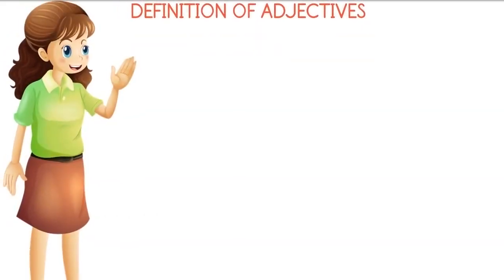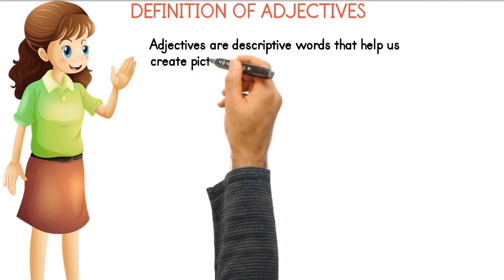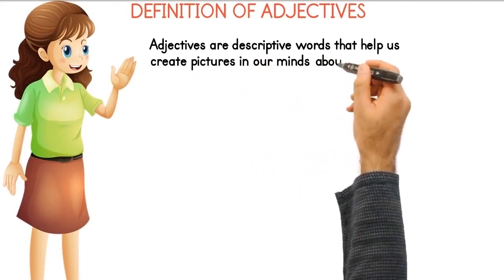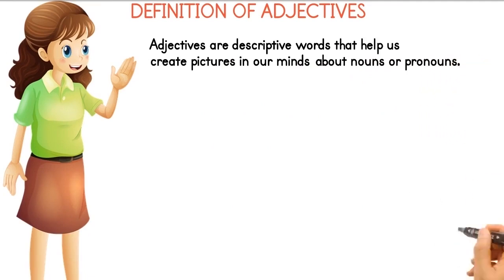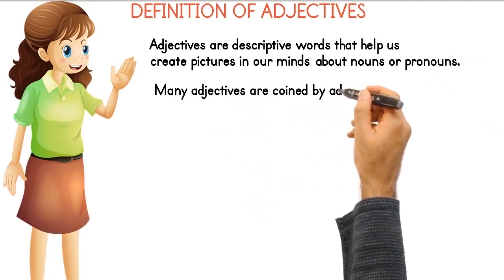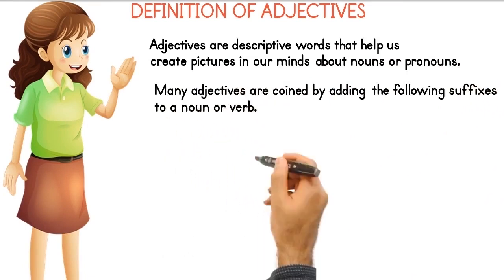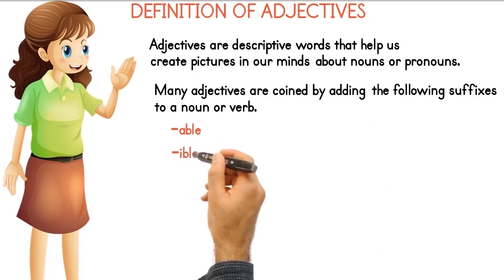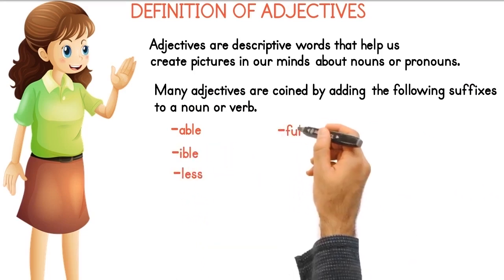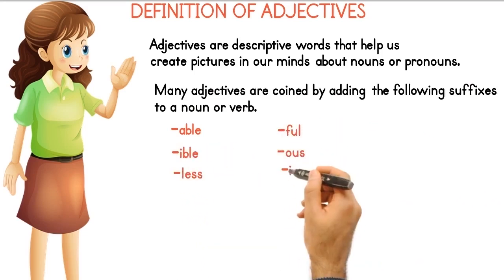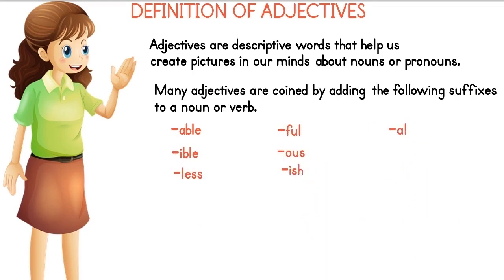Definition of adjectives. Adjectives are descriptive words that help us create pictures, in our minds, about nouns or pronouns. Many adjectives are coined by adding the following suffixes to a noun or verb: able, less, full, ish, al, ed, and e.